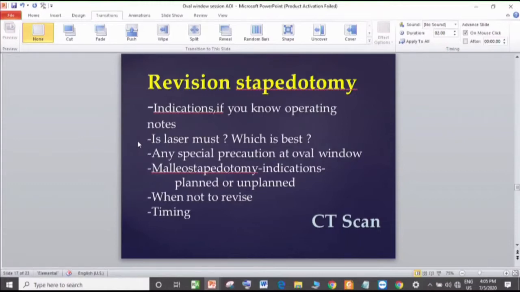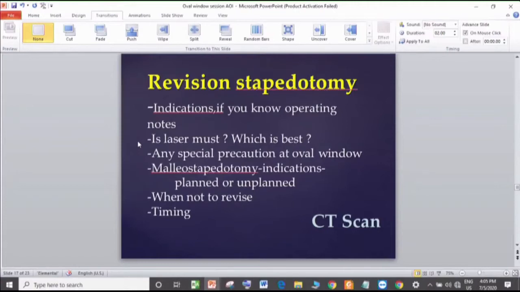And secondly, when not to revise: there are situations like patients who have been operated by an experienced surgeon. When we take up revision cases, I always like to talk to the previous surgeon to know the real difficulty he faced during the previous surgery, because sometimes you don't have adequate notes.